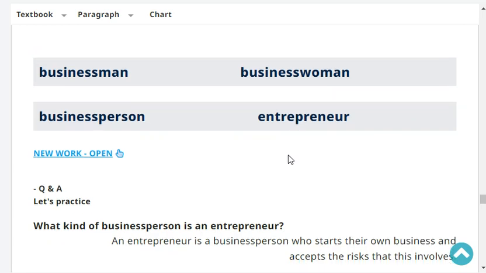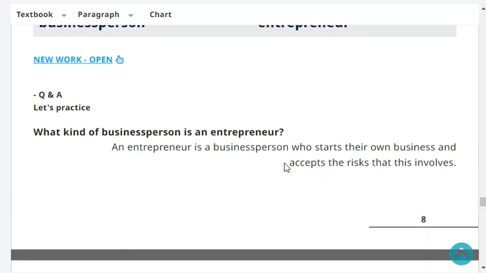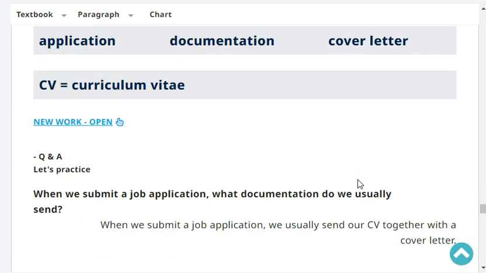What kind of business person is an entrepreneur? An entrepreneur is a business person who starts their own business and accepts the risk that this involves. Very good. Okay.